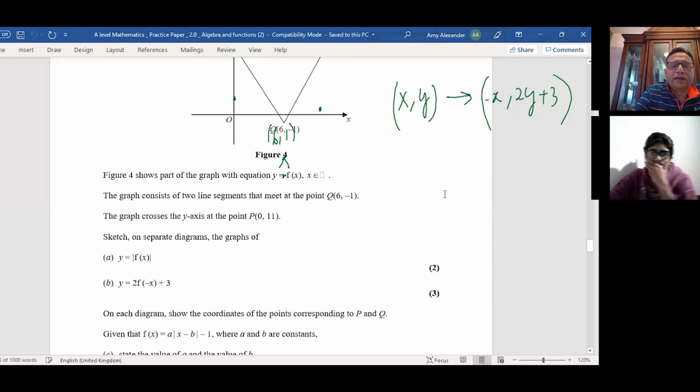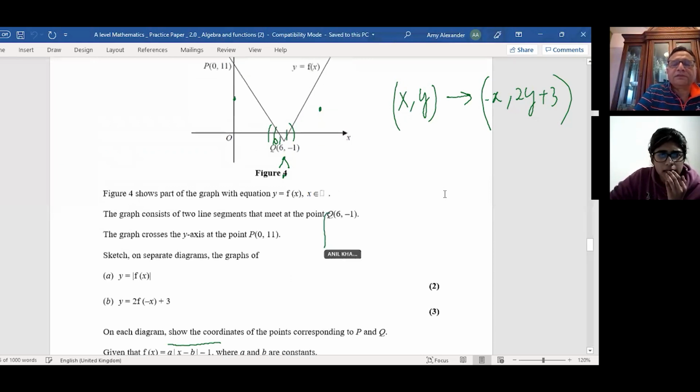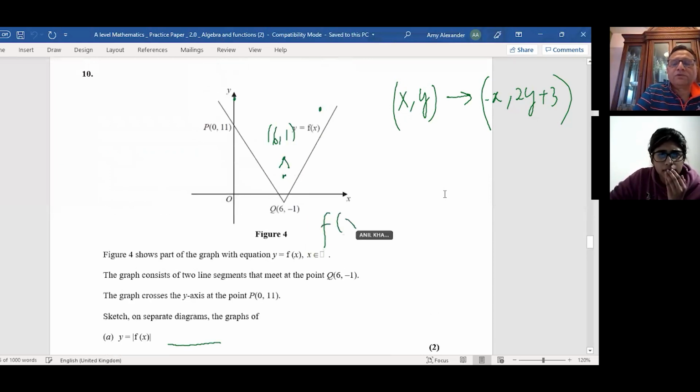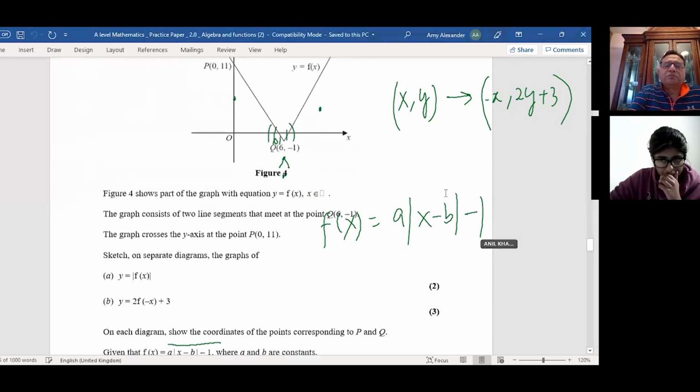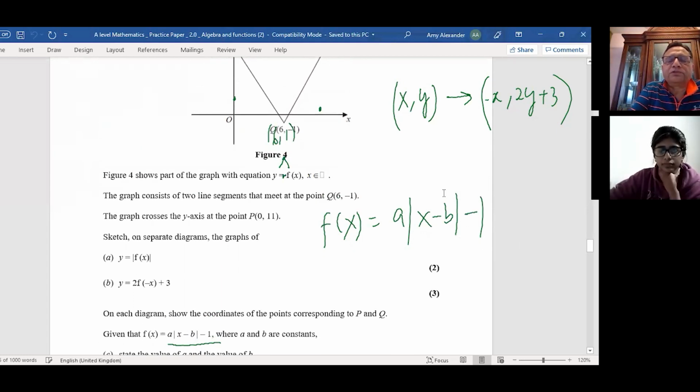Great. So you want to write the function basically as a times the absolute value of x minus b, over this, right? So let's write down the function f of x. Let's go back. f of x is equal to, how do you want to write it? a times the absolute value of x minus b, minus 1. Okay, it's very clear. Because of the minus 1, it translated 1 unit down. Perfect. So this is minus 1, and that's why we are getting this minus 1. The graph is vertically stretched and moved right how many units? 6 units, right? It has moved 6 units right, correct?